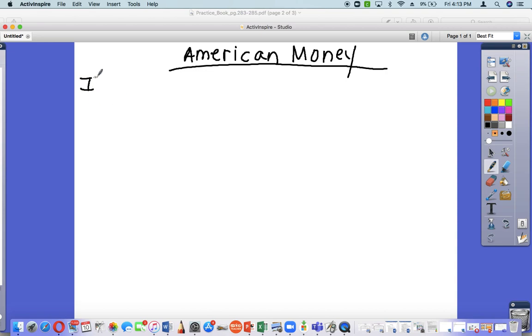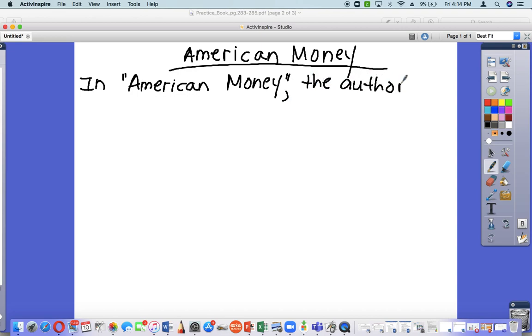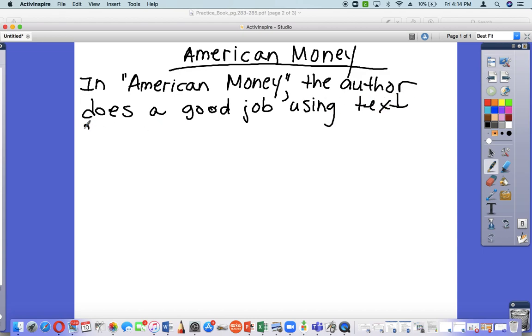It says, In American Money, the author does a good job using text features by including a timeline, which we dissected together.